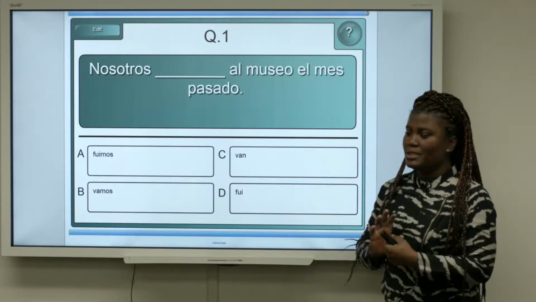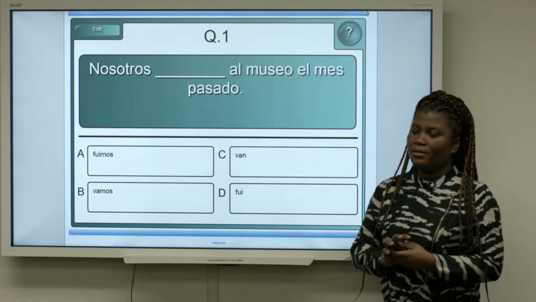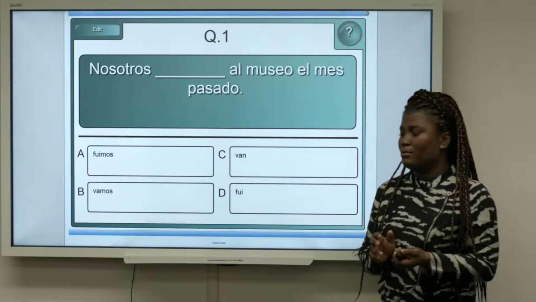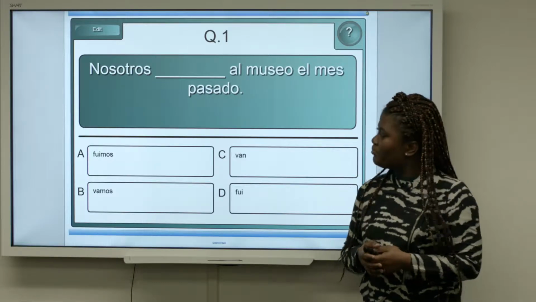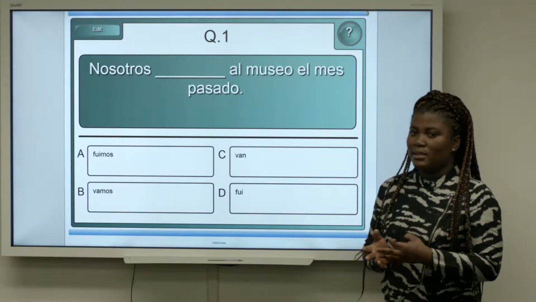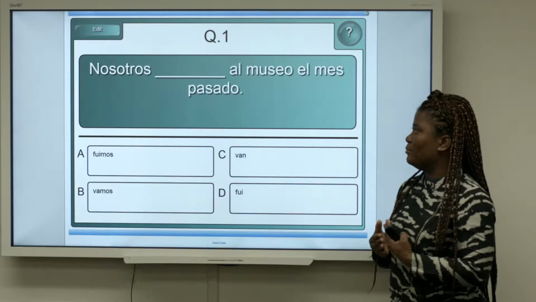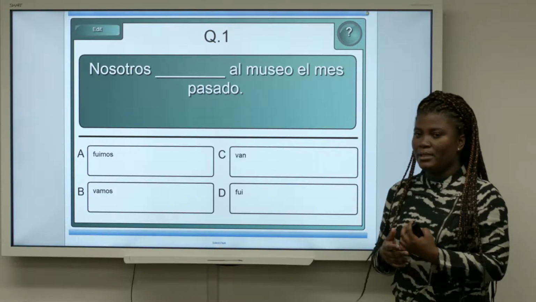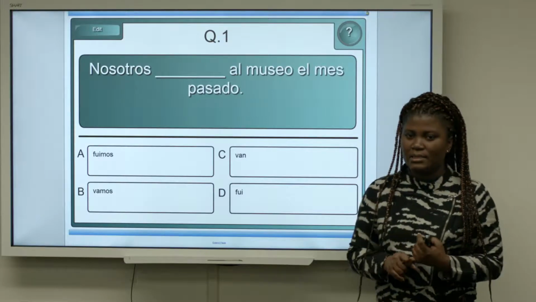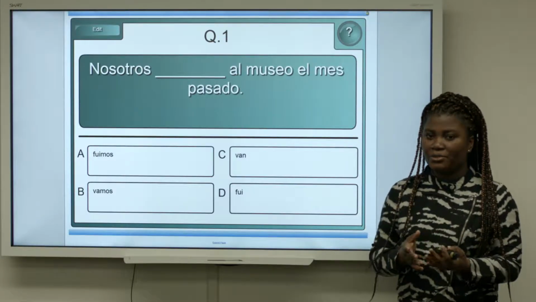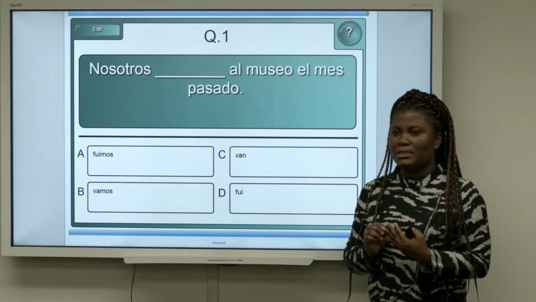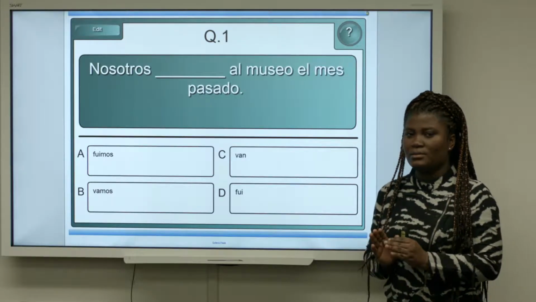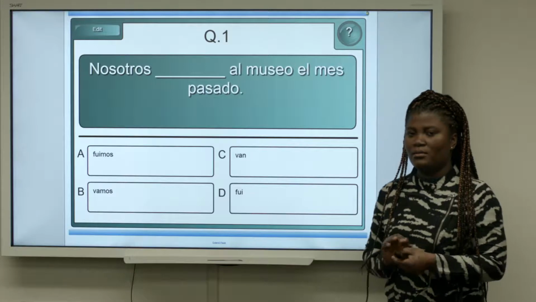Nosotros dash al museo el mes pasado. We blah blah blah to the museum last month. The verb is ir, to go. So in English it would be we went to the museum last month. We're looking for the verb ir conjugated in the right tense. That would have to be the preterite because we're talking about a specific action that was completed in the past. We went to the museum last month.